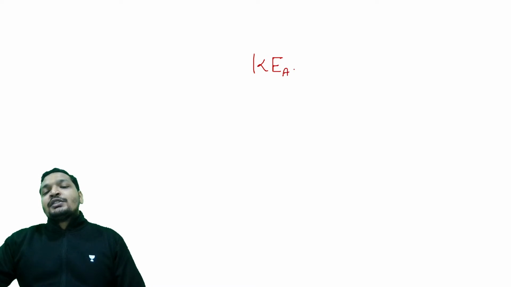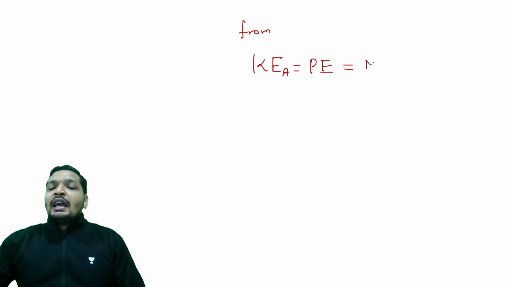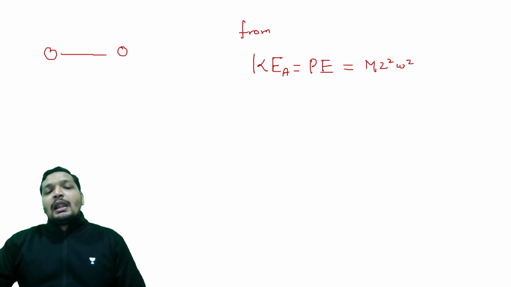Kinetic energy at position P, from both equations, we can say that it is going to be half of I omega square, which is going to be m l square omega square in this case, where the distance between the dipoles was how much? 2L. All right, that's it.